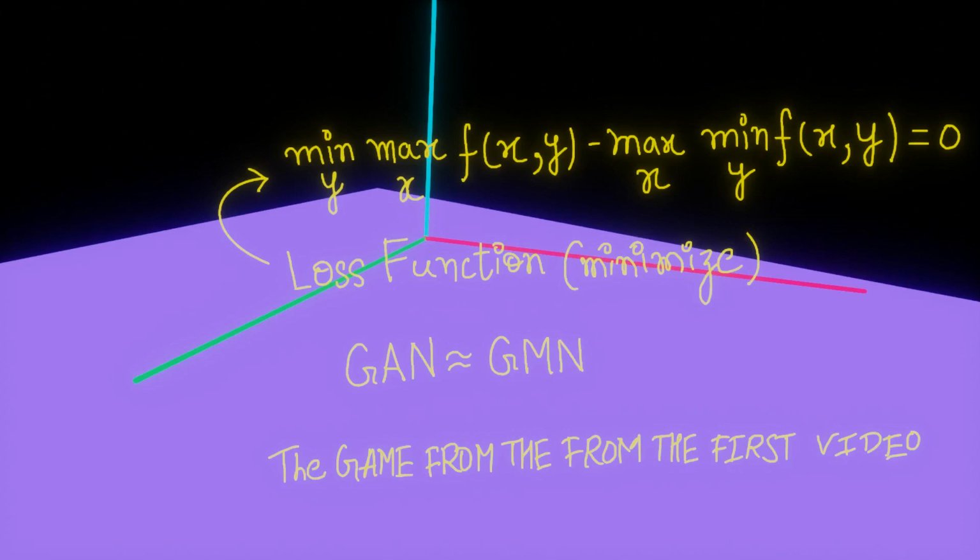In the next video, we will look at the Python code of how to implement this generative minimization network and converge to the minimax point with that Python code.